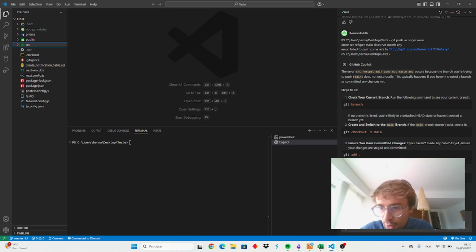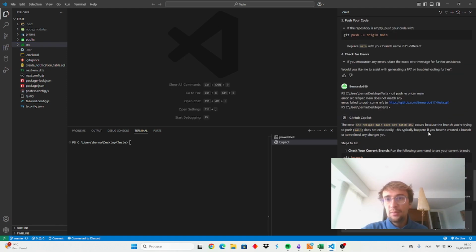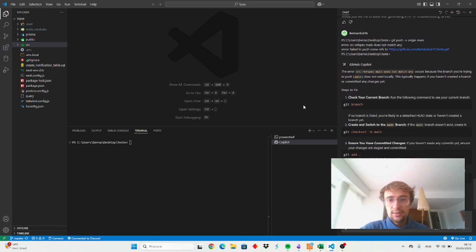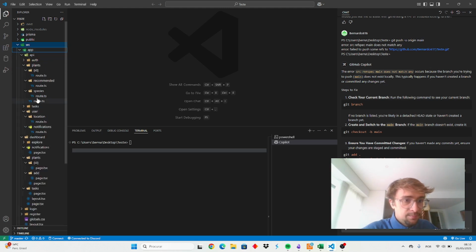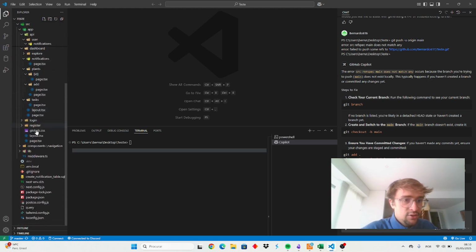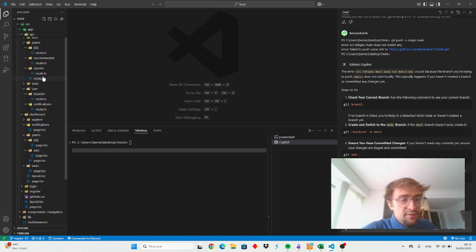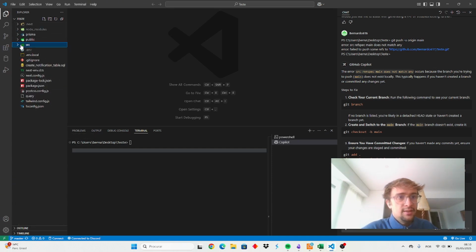You can also switch between models. I've been using mostly 3.7 Sonnet. Also I've been using O4 Mini, and yeah, it's pretty much the same thing as Cursor, but for some reason Cursor wasn't working for me, so I just decided to use VS Code. I could show you the folder organization, but to be honest, I have no idea of what's in here. A lot of you probably will hate me for that, but I'm just trusting blindly in the AI because I have some knowledge of software development, but it's very basic stuff like HTML and CSS and a bit of JavaScript.